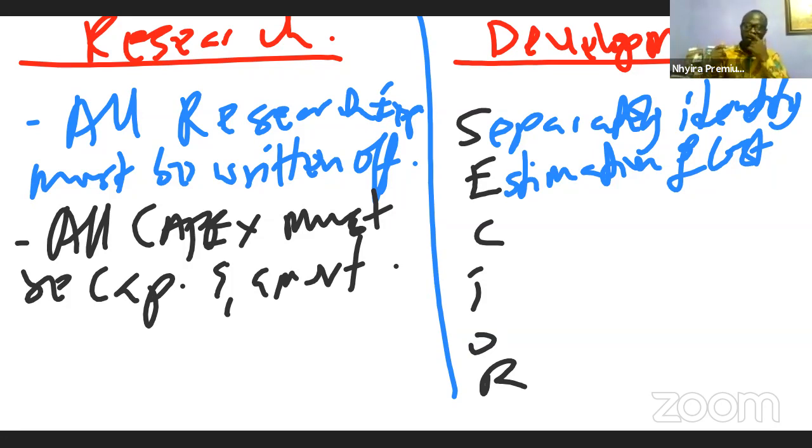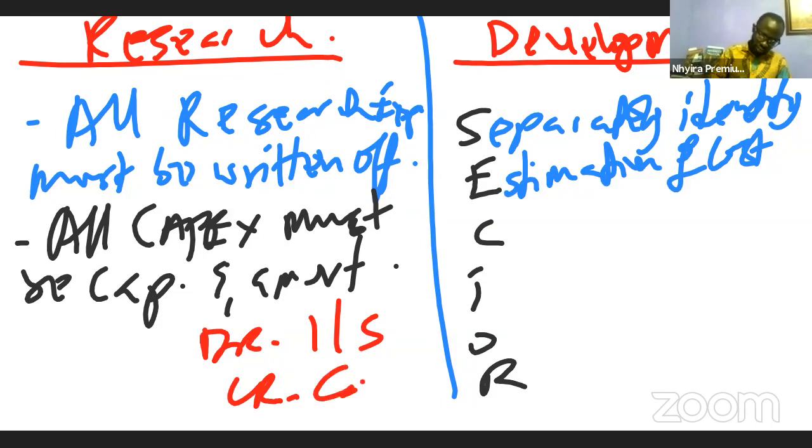But not only that. Richard J said written off. Written off simply means that we take it to the income statement as an expense. So the research will debit the income statement straight up, and they will credit cash or bank. So when we say written off, it means you account for it as an expense in the income statement. Richard, I hope you are okay about that. So the ones that are capital expenditure, you are going to debit property, plant, and equipment in relation to that. So when we say written off, it means you write it as an expense in the income statement.